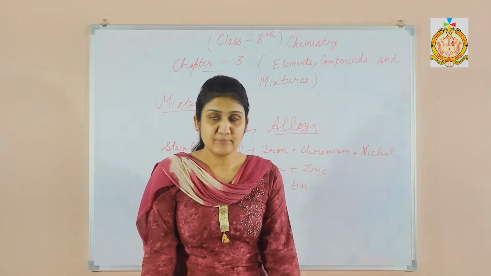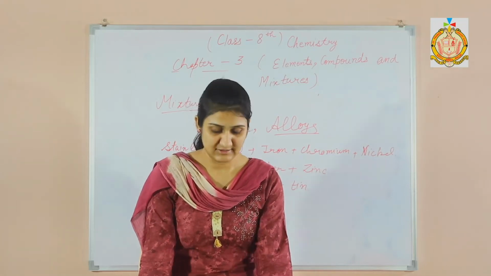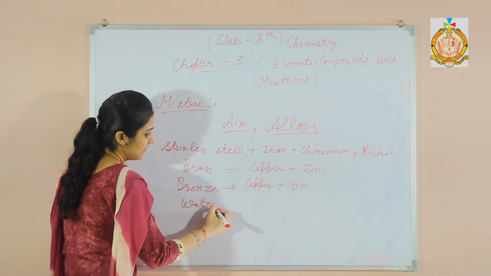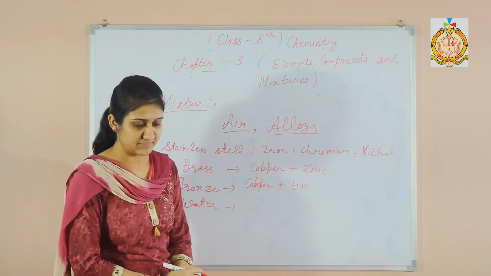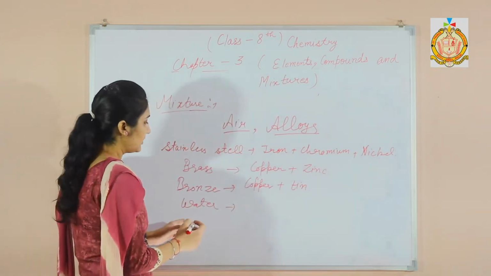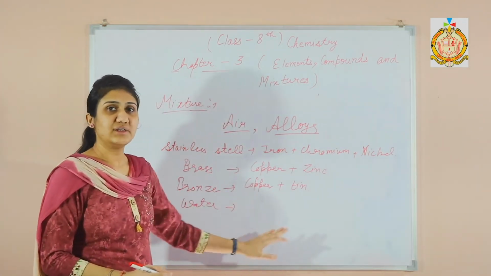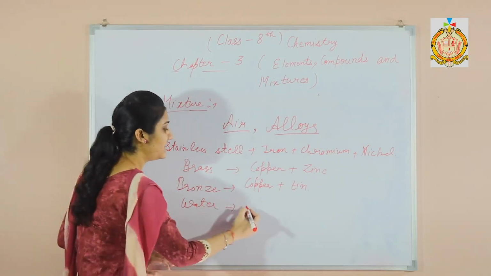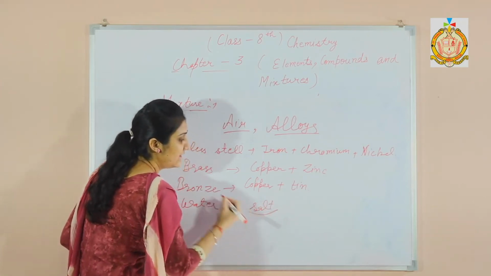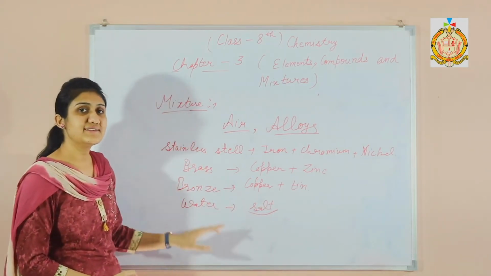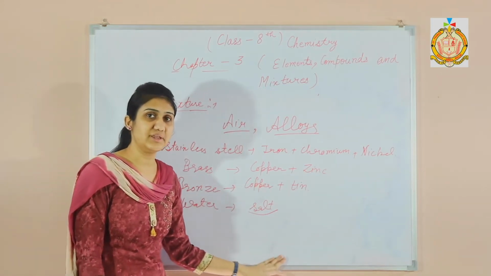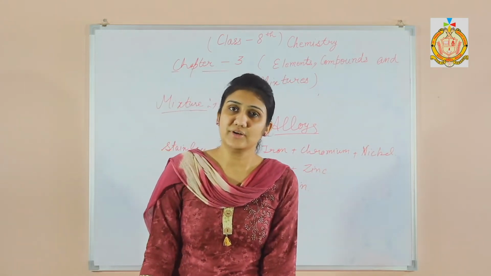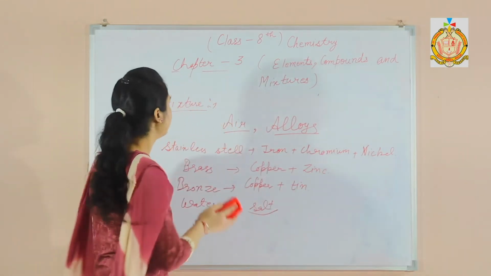Now, another example of a mixture is water. Water is also a mixture. It contains hydrogen and oxygen. When we talk about hydrogen and oxygen, then water is a compound. But when we talk about water containing different salts and minerals, then it acts as a mixture. We can separate these salts by filtration method, right? Now we shall discuss the important characteristics of a mixture.